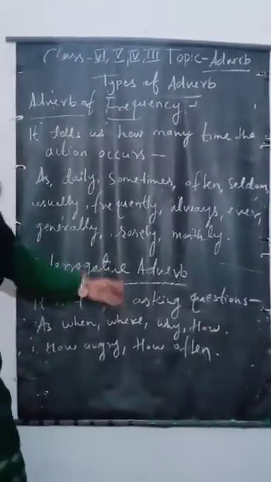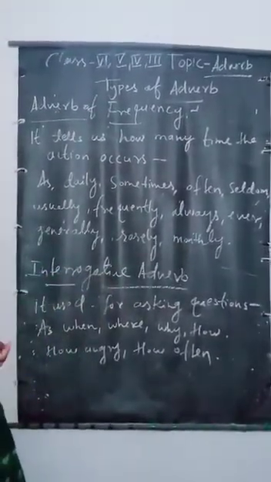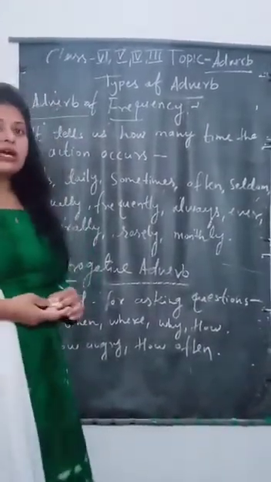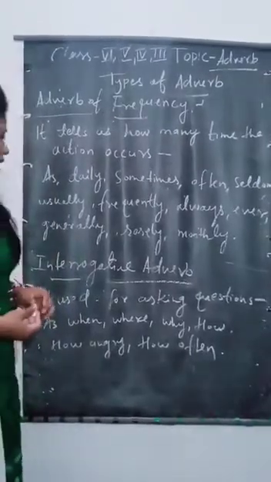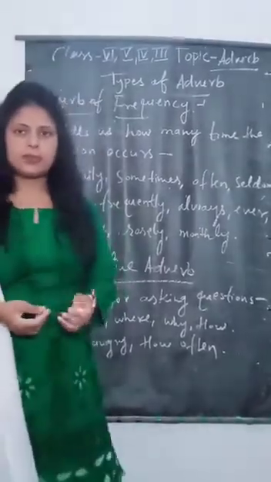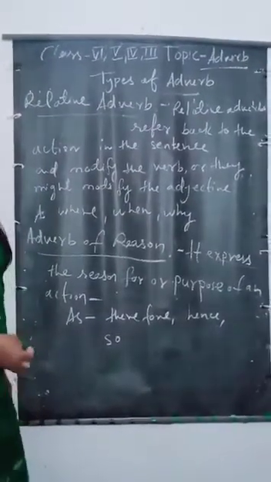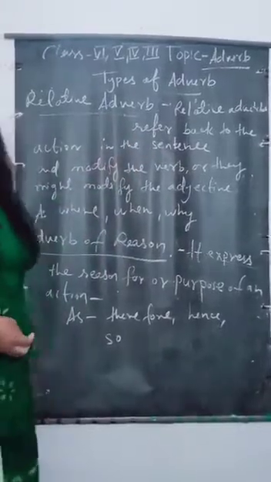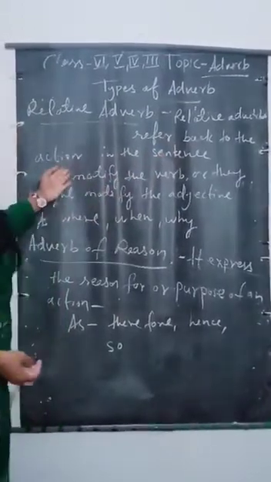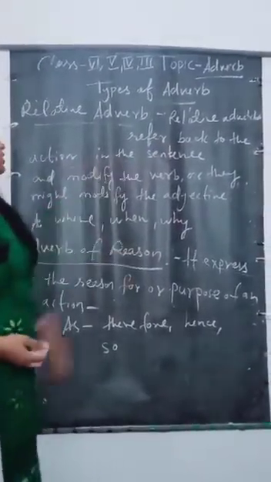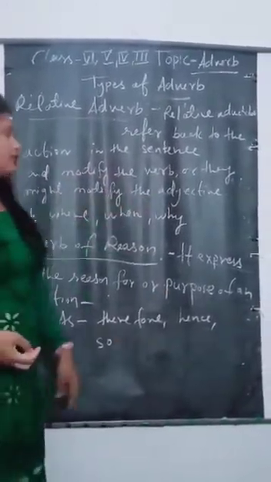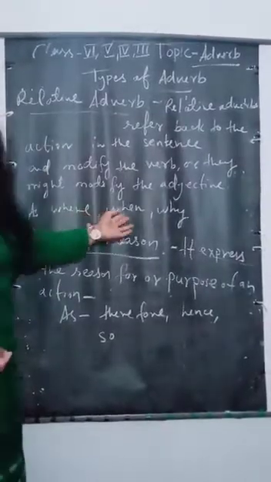Now here is the interrogative adverb. It is used for asking questions, like why, when, where, how, and how often. So here we are talking about relative adverb. What is the relative adverb? Relative adverbs refer back to the action in the sentence and modify the verb, or they might modify the adjective. Like where, when, why.